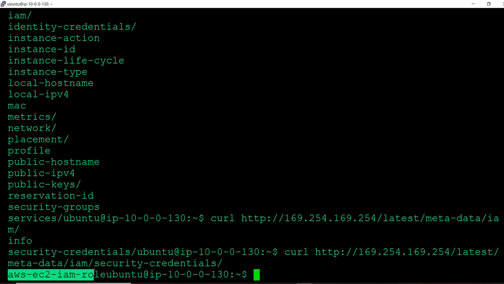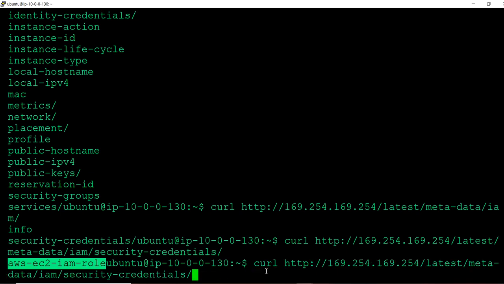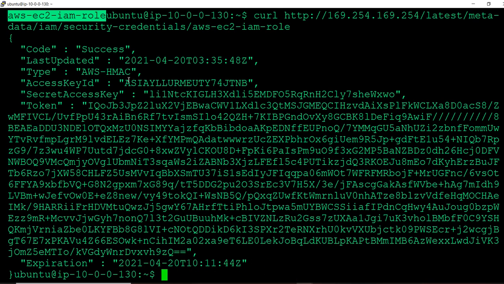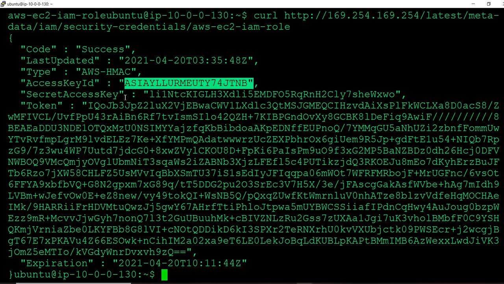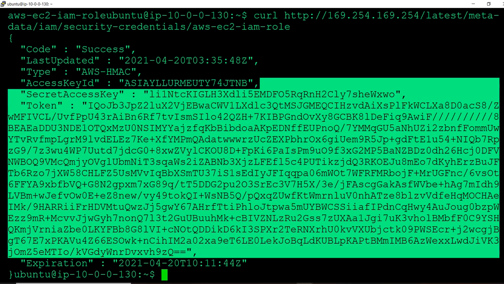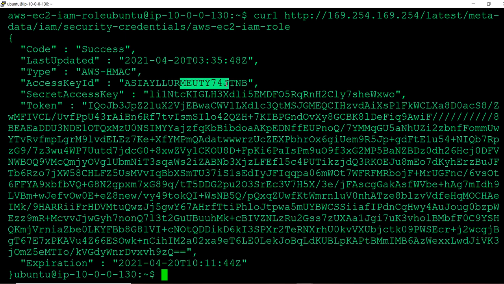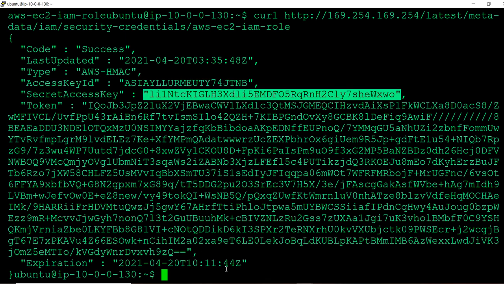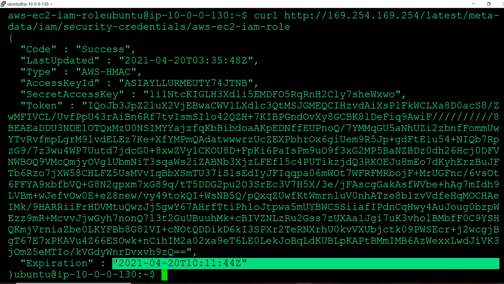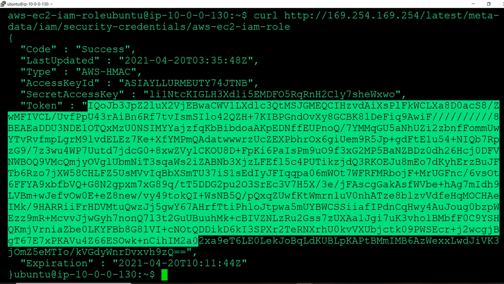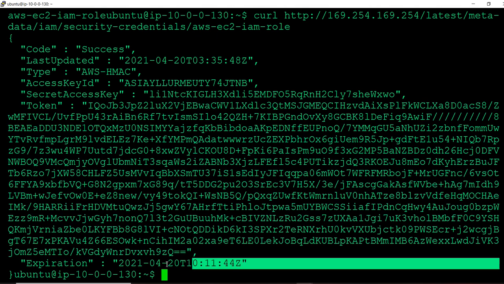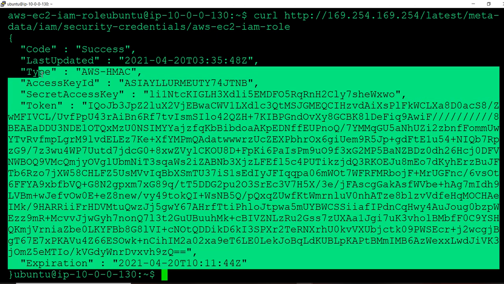Now we got the EC2 IAM role. Immediately it will come. Last time it was not showing, so that was a little confusion there. You can see here, this is the access key, secret access key and token. This access key and secret access key are not a fixed one. It is temporary, based upon this session. Only this will be valid for 1 hour, the session token. This session token will continuously vary every period.